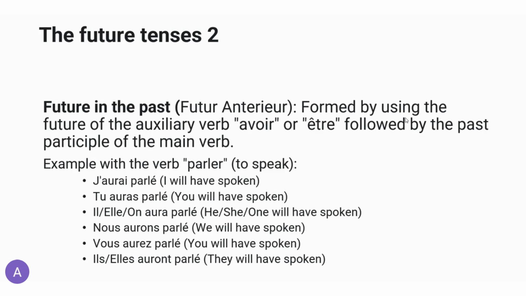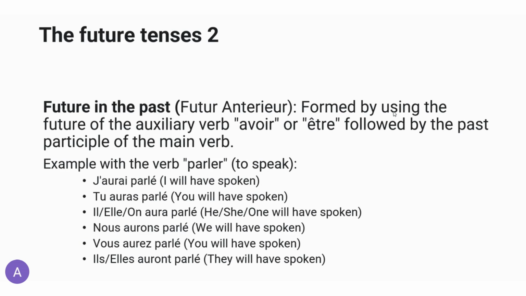So we're going to have the same auxiliary verbs, avoir or être, and we are of course going to apply the same rules to the agreement of the past participle, which I will go through once again for you to remember them. But the main gist is that you need to conjugate avoir or être in the future simple tense and then add the past participle after that.